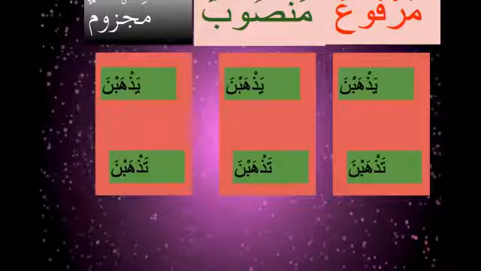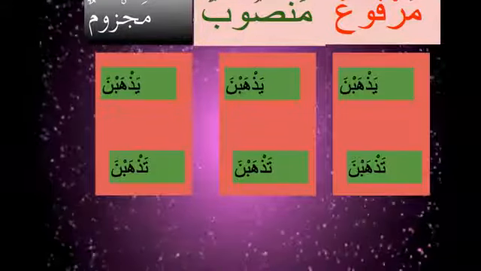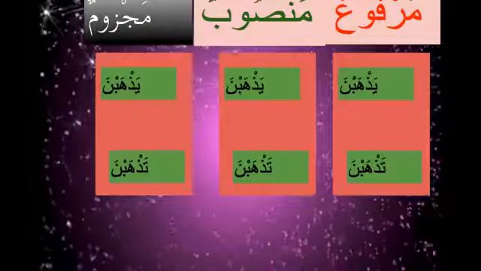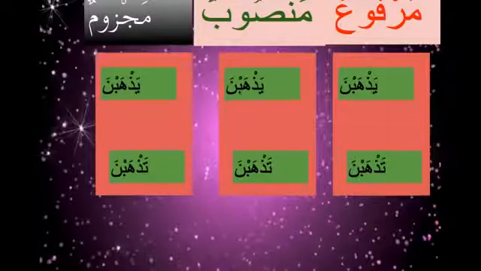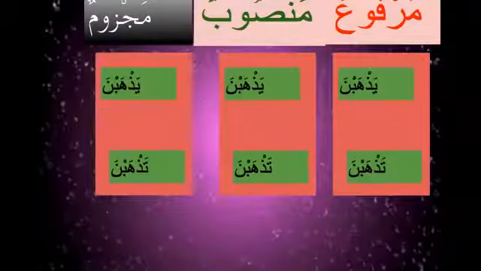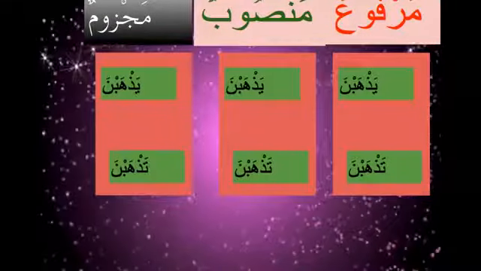In the next section, we know it's a mabni section, so the same thing applies here: marfu, mansub and majzoom, because this noon is the noon of fa'il, so this is a fixed one. It doesn't go. Yadhabna, tadhabna, hunna and antunna are mabni. No matter what comes in front of them, they will not change their sign. The noon is the fa'il. So we have noon aata hai, noon jata hai, in which the fa'il is mustatir, and it remains mustatir in the forms of marfu, mansub and majzoom.